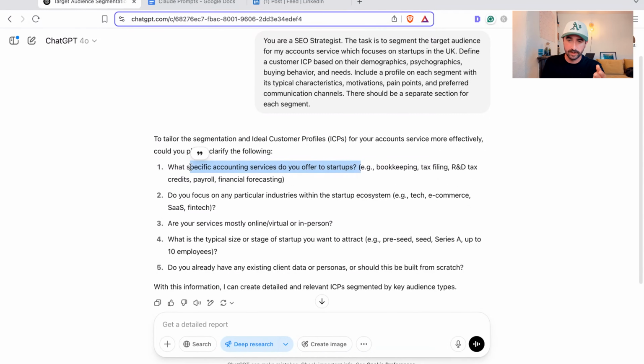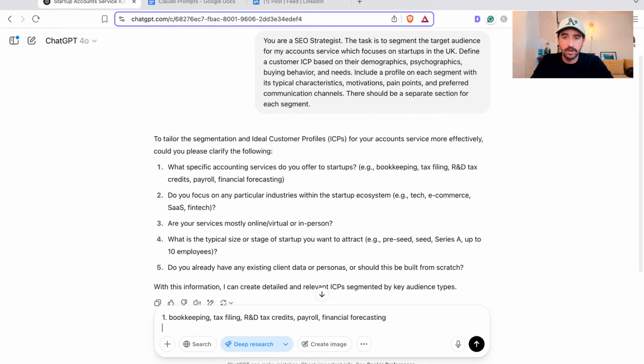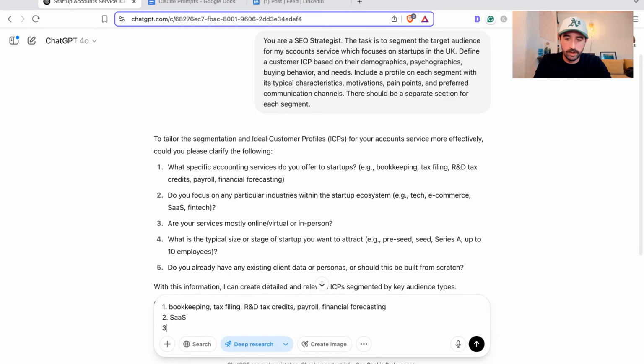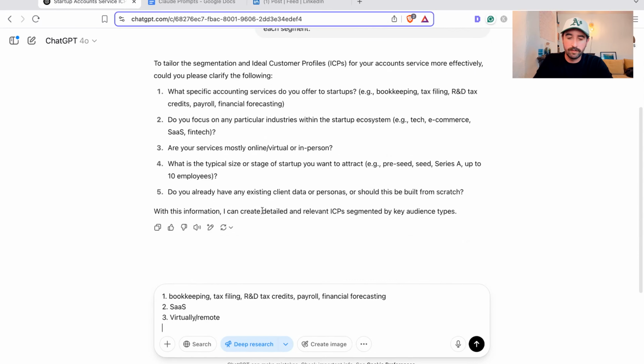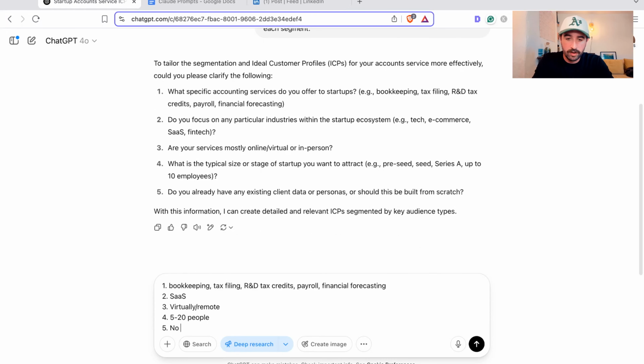What accounting services do you offer? So we can say, one, we offer bookkeeping. We could offer all of these services actually that it's suggested. That's a nice set of services that you'd offer. Do we focus on a particular industry? Let's say we focus on SaaS companies. We offer them virtually. Typical size of the companies are let's say 5 to 20 people. And number 5, no, we don't have any clients yet.